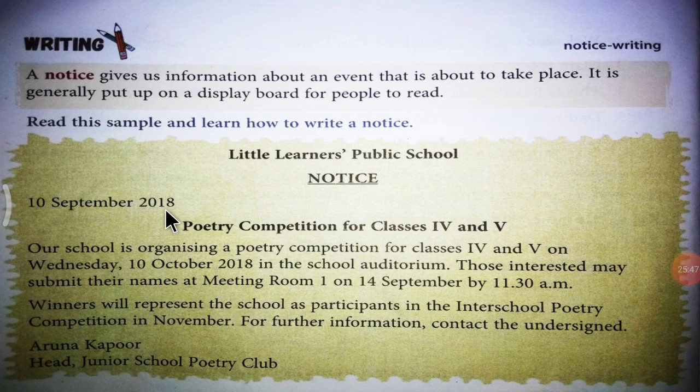10th September 2018. What is the notice about? Here is the agenda of the notice. Poetry competition for class 4th and 5th. This is written in Roman. So here is the purpose of the notice. Our school is organizing a poetry competition for class 4th and 5th on Wednesday 10th October 2018 in the school auditorium. See, this is the venue, the place, a school auditorium.